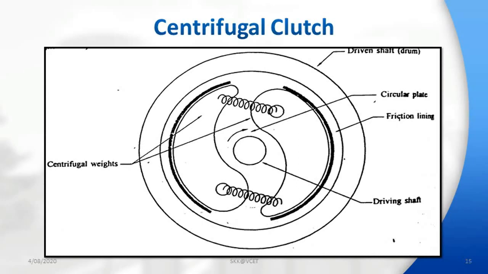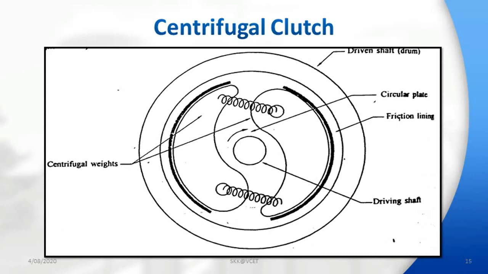The centrifugal clutch, which is used in light vehicles like mopeds, is shown in the figure. The advantage of this clutch is the absence of a clutch pedal to disengage the clutch. The clutch engages automatically as the engine speed increases.